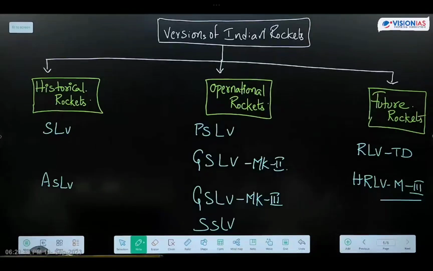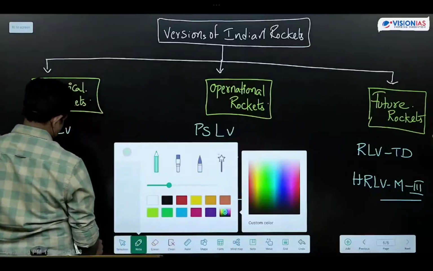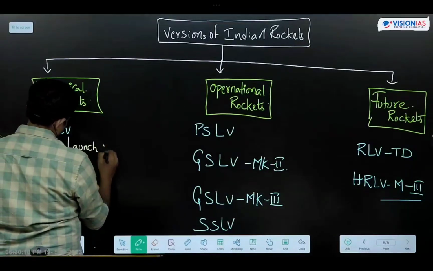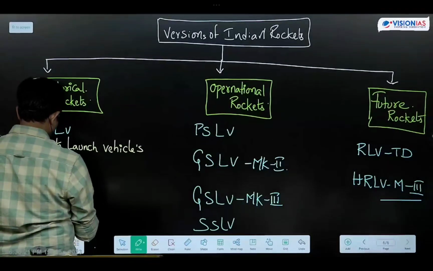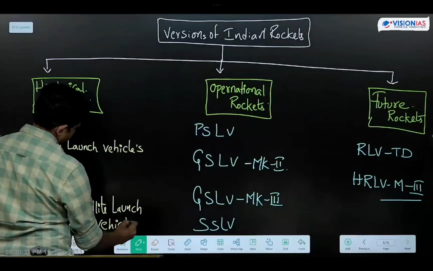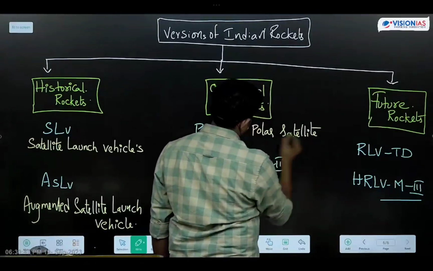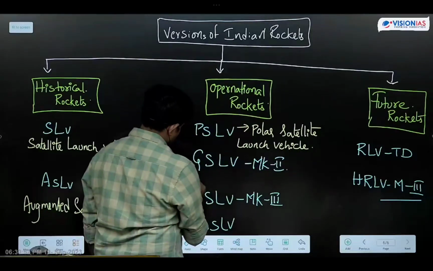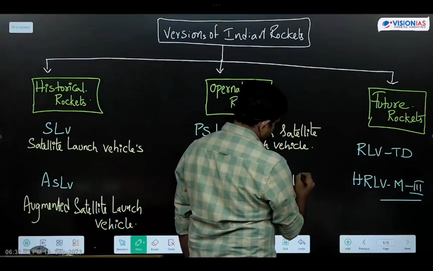Historical rockets, operational rockets, future rockets. Historical rockets include what means SLV, ASLV. ASLV means augmented satellite launch vehicle. PSLV means polar satellite launch vehicle. GSLV means geosynchronous satellite launch vehicle.